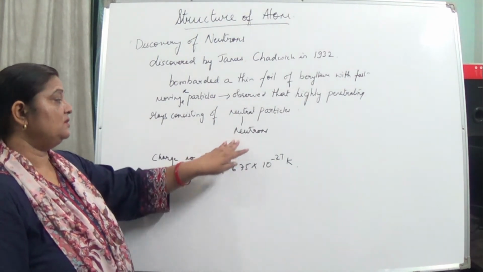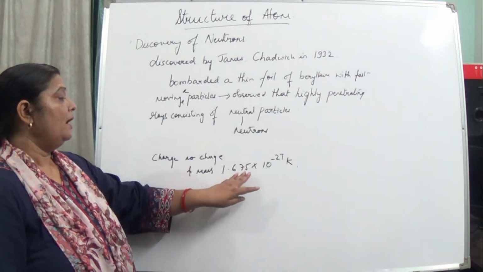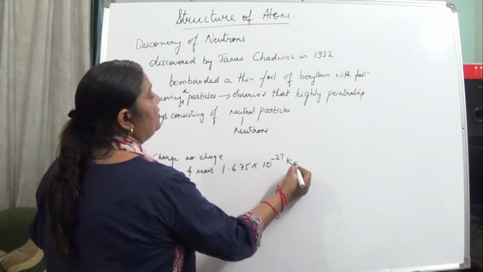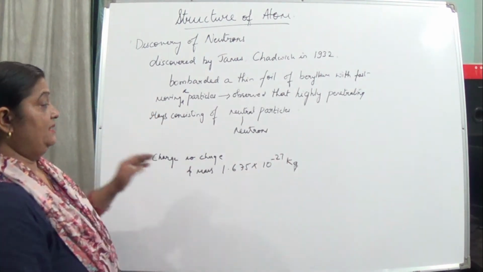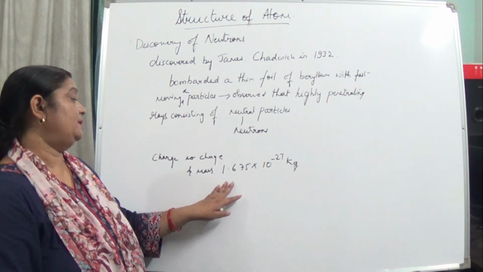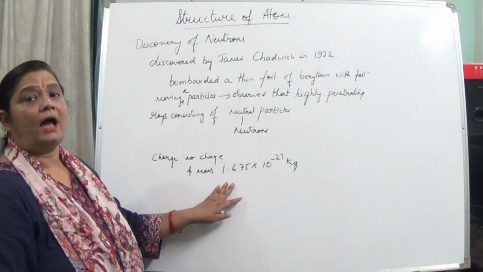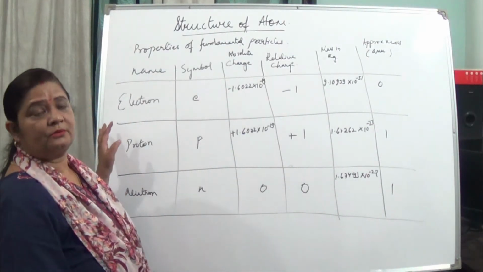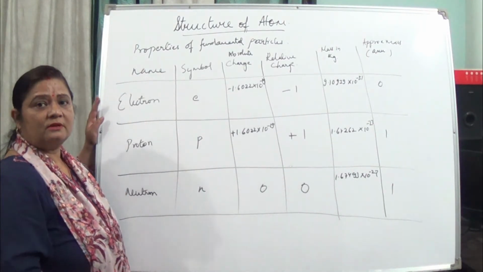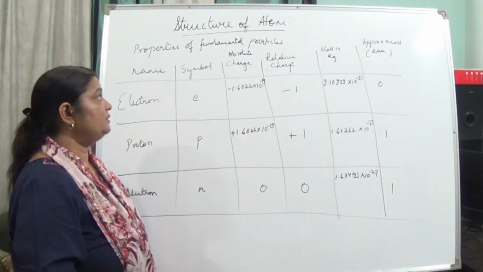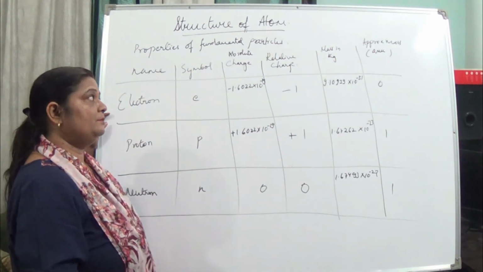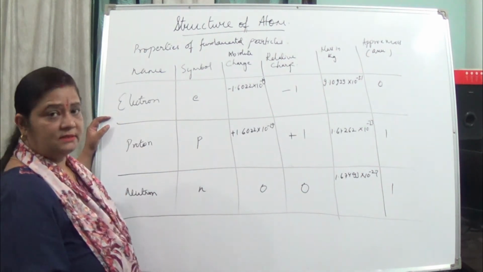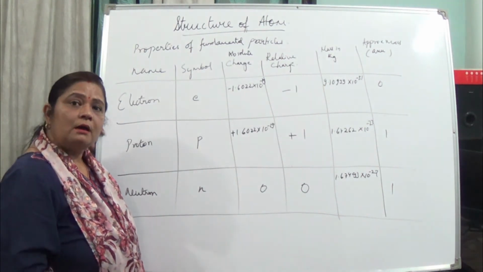It has a mass of 1.675 into 10 to the power minus 27 kg. And this mass is approximately the mass of 1 atom of hydrogen. Now let us sum up this whole topic of the discovery of electron, proton and neutron with the basic properties of the fundamental particles, that is the electron, proton and the neutron.